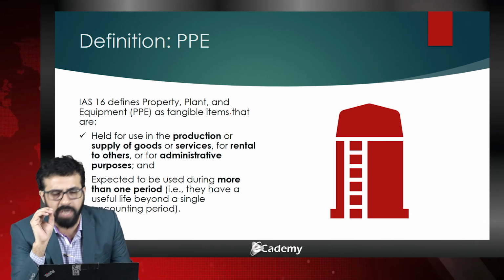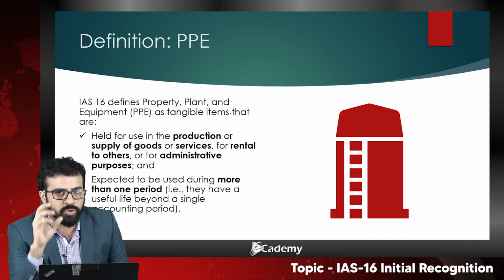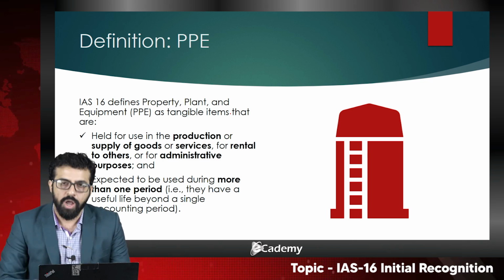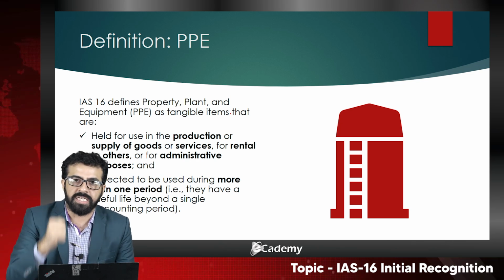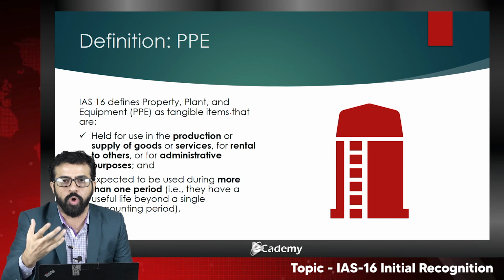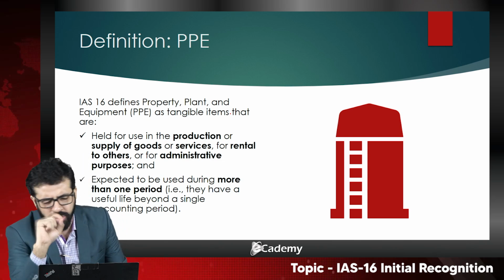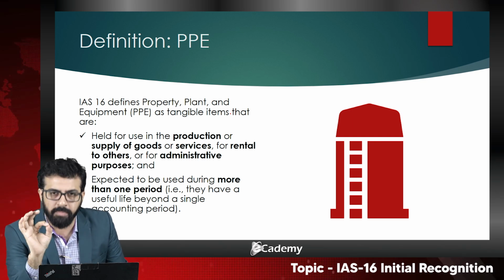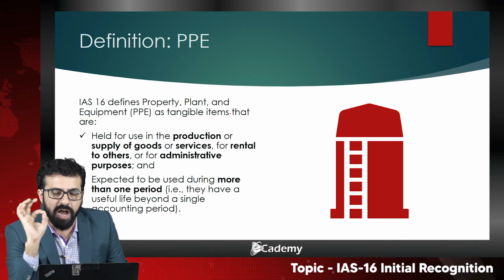So I am giving you an example. You need to understand very clearly, very carefully, and very attentively my example, so that you could develop an understanding of what is meant by held for use in the production. For example, a textile company purchases a weaving machine to produce fabric. Pay attention to my line. A textile company purchases a weaving machine to produce fabric.